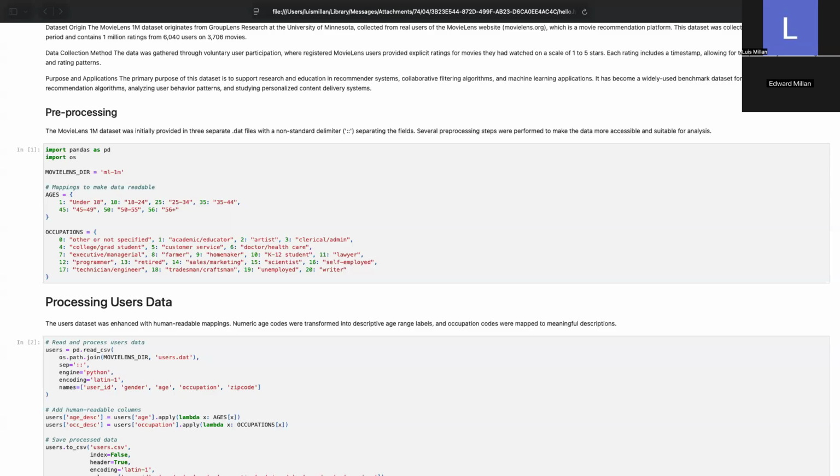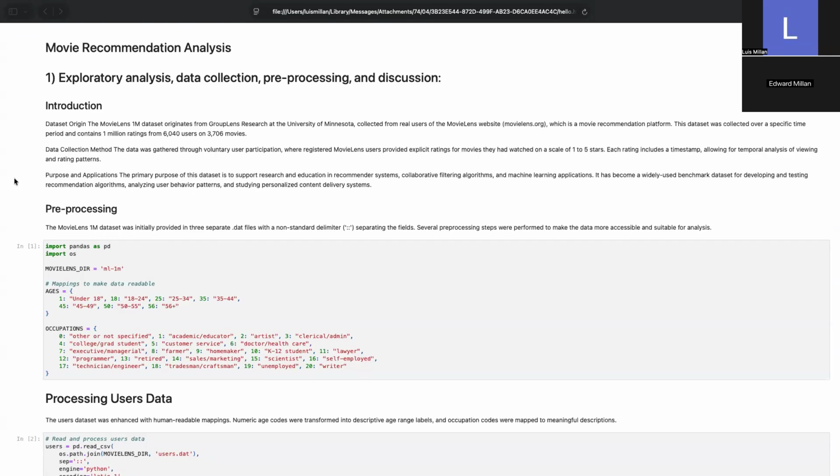Hi everyone, for our final project for assignment 2, we focus on the MovieLens 1 million dataset. This data originates from GroupLens Research at the University of Minnesota and was collected from real users of the MovieLens recommendation platform. It represents a snapshot of approximately 1 million ratings from 6,040 users on roughly 3,700 movies.